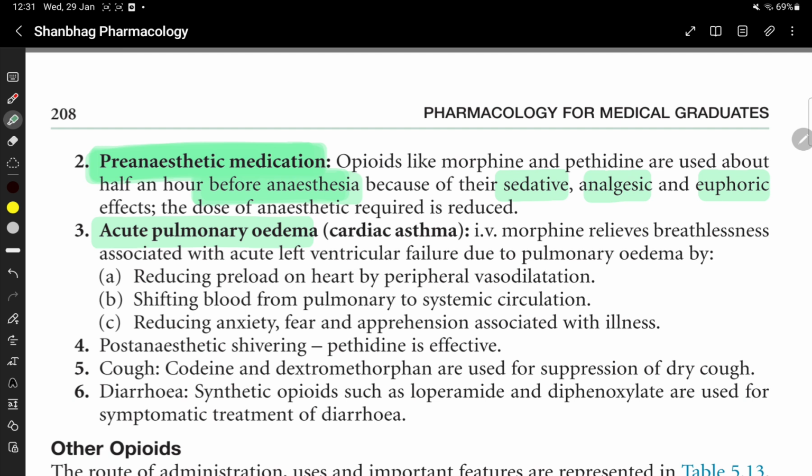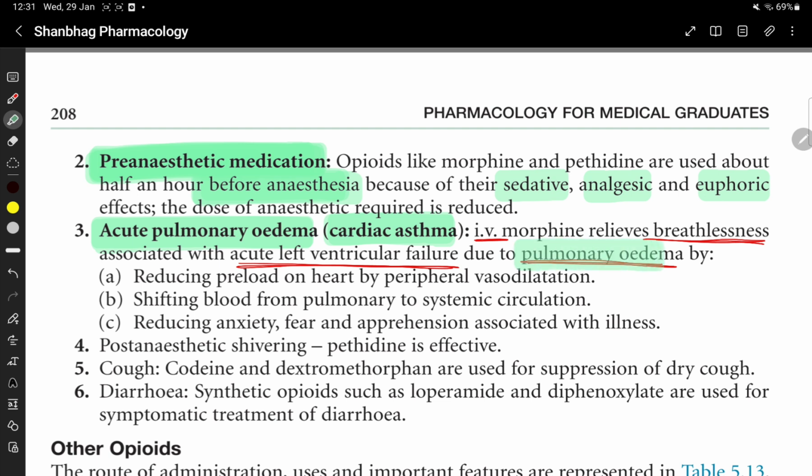It is used in acute pulmonary edema or cardiac asthma. IV morphine relieves breathlessness associated with acute left ventricular failure due to pulmonary edema. Pulmonary edema causes left ventricular failure, and the breathlessness caused by it is relieved by IV morphine.